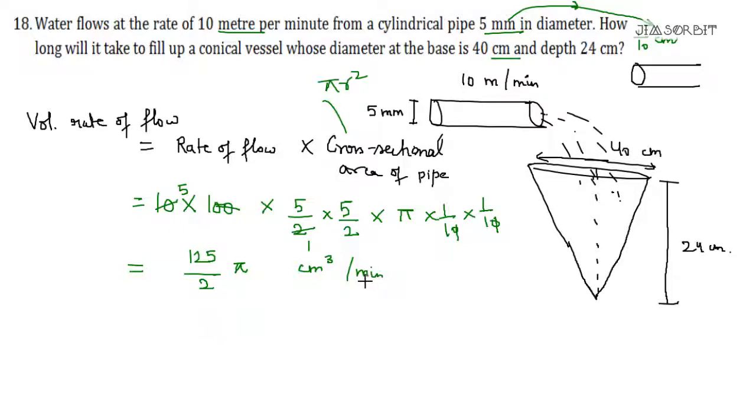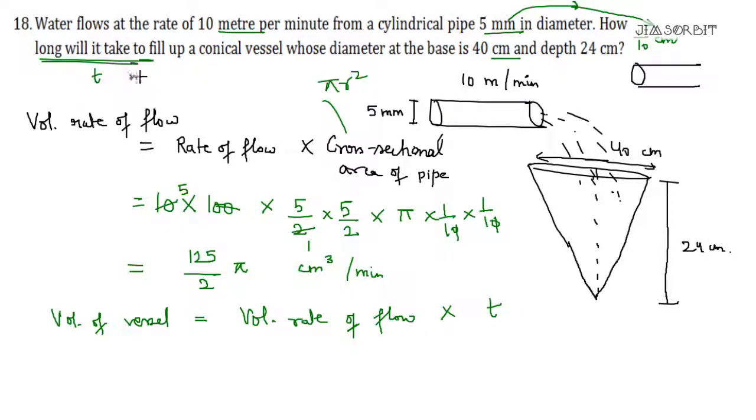Now if it is flowing at that rate in 1 minute, how many minutes will it take to fill it completely, or up to this depth? Obviously, the time is the total volume it has to fill upon the volume it is filling in 1 minute. You can say that the volume of the vessel which will be filled will be equal to the volume rate of flow, how much volume is flowing in 1 minute, multiplied by the time duration t. Let us consider t minutes because the unit is minutes. If it was in seconds, t seconds. If it was in hours, t hours. Like this we go.